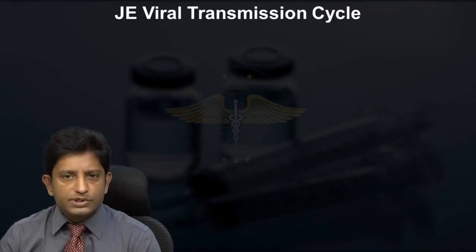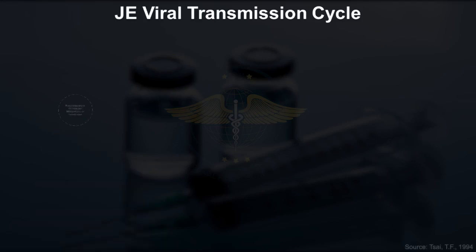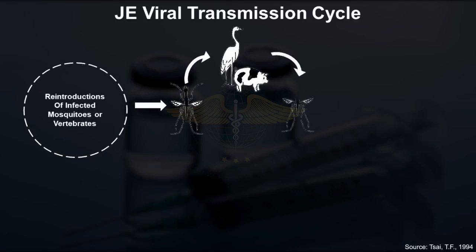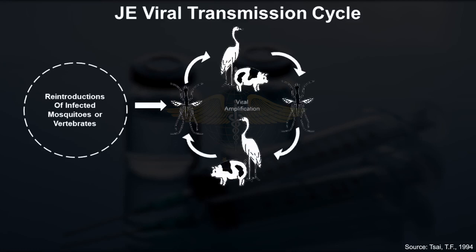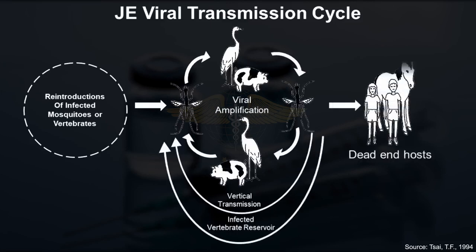Coming to the Japanese encephalitis transmission cycle, we all know that these mosquitoes, the vectors, bite pigs and birds. The virus, when it enters these birds and pigs, amplifies, proliferates and multiplies there, and once these mosquitoes reintroduce the virus into humans, which are dead end hosts, this disease happens to humans.